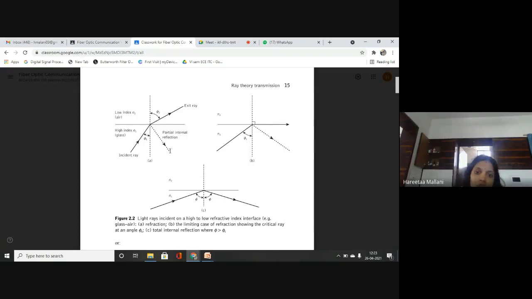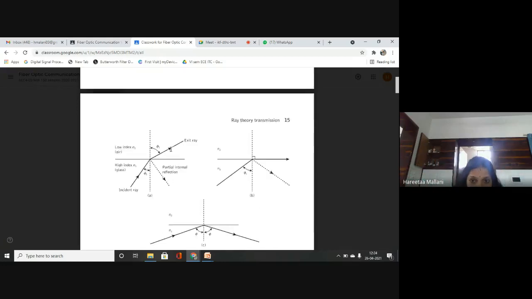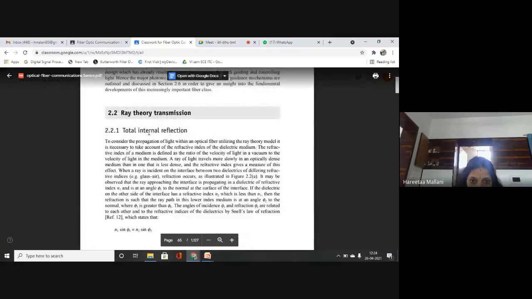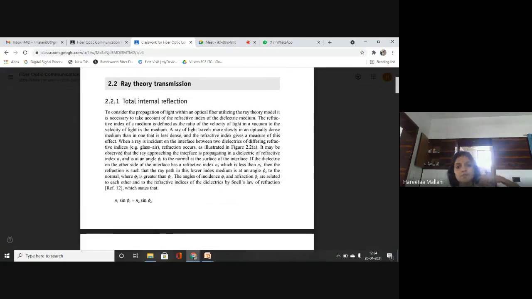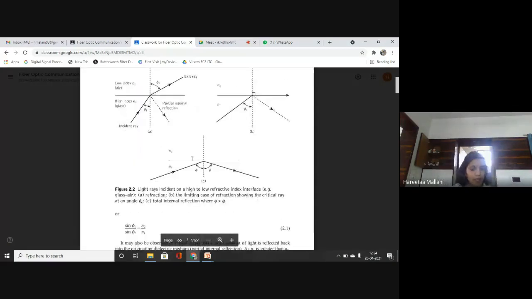A question may be asked, what do you mean by partial internal reflection? Or what happens when light propagates within two different refractive indices? So there you can answer this question. Incident ray, exit ray, and partial internal reflection. Partial internal reflection is shown by dashed lines. Clear? We know the heading is total internal reflection. So this gives you a concept of figure 2.2a.